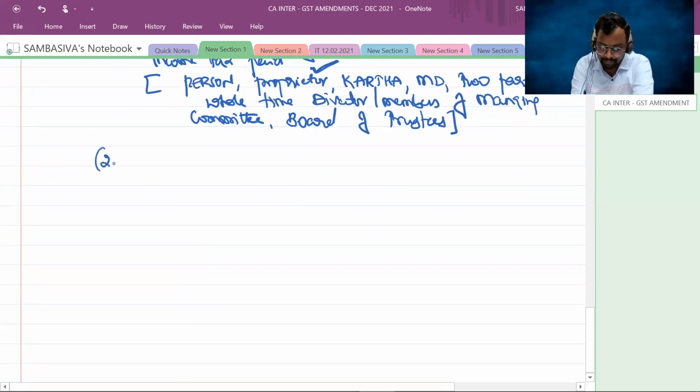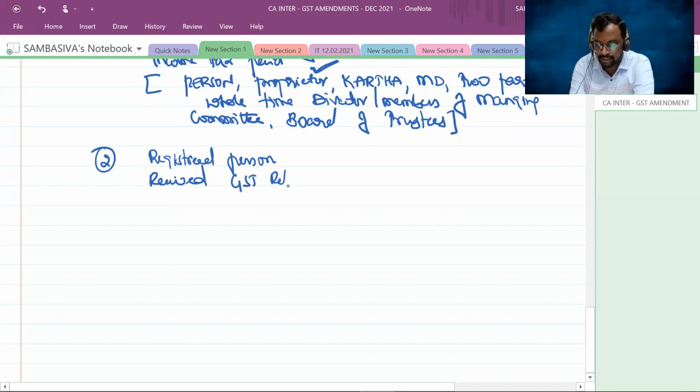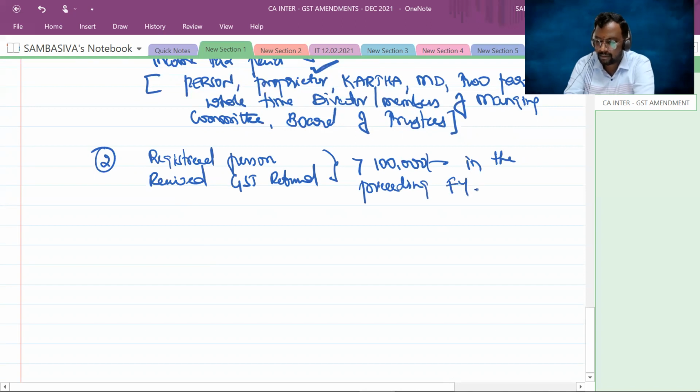Second criteria. A registered person who has received a GST refund of greater than 1 lakh rupees in the preceding financial year. Suppose that you have claimed a GST refund of more than 1 lakh during the preceding financial year. Now for you, the 86B provision is not applicable.